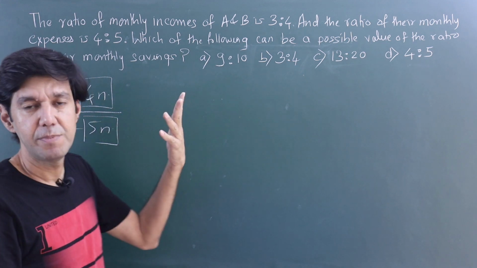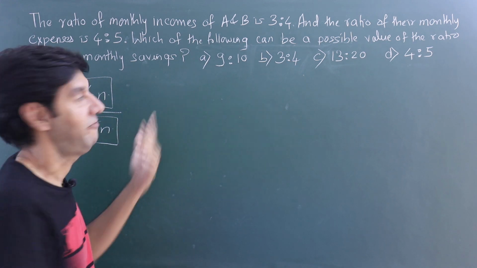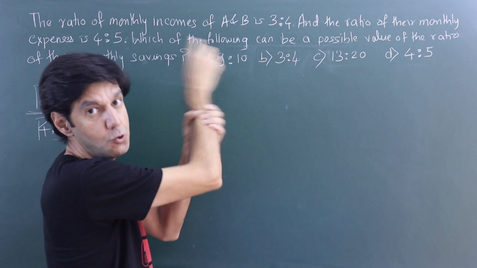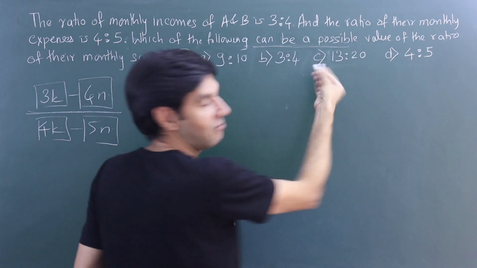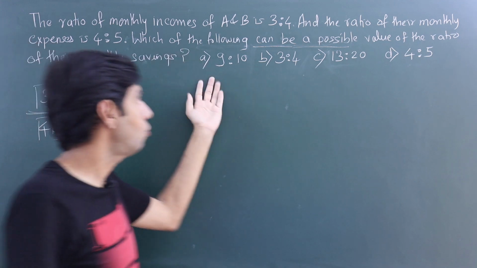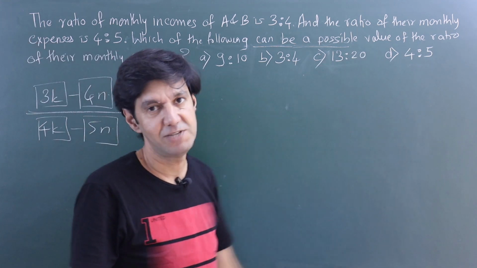So there are many possible values for the ratio of savings, and that is what the question is using to confuse you, right? Which of the following can be a possible value? There are many possibles, but out of these four, only one is possible.